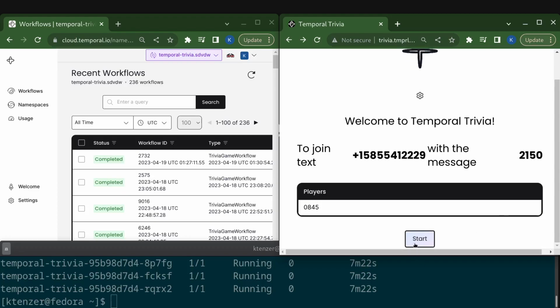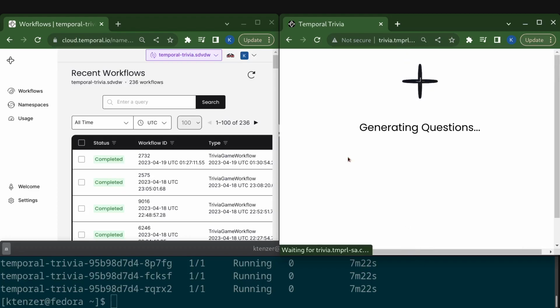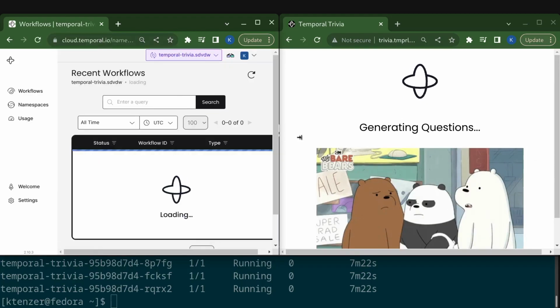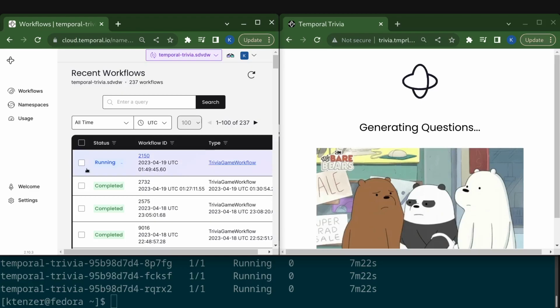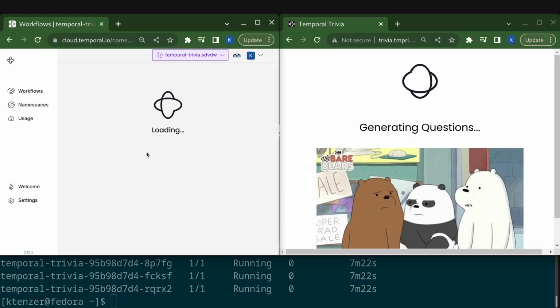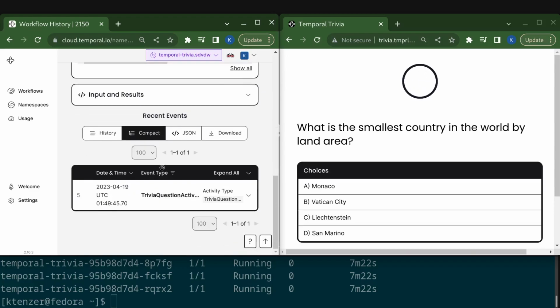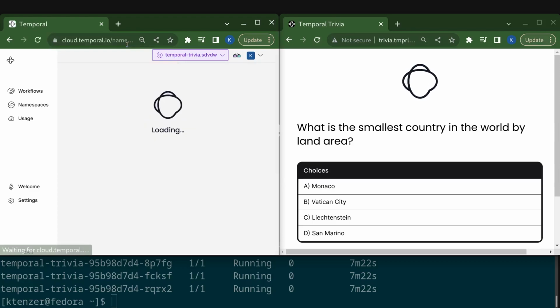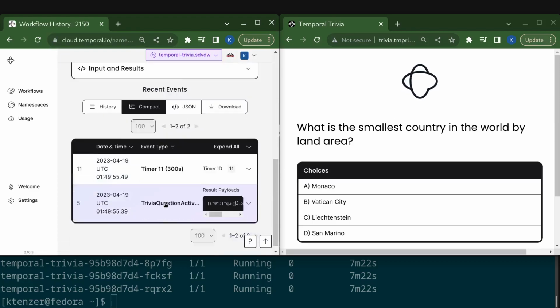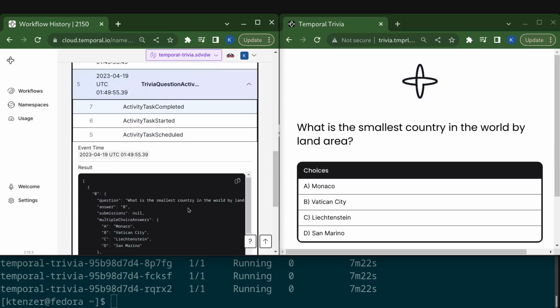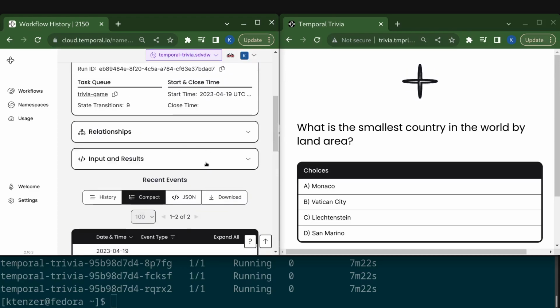So now I'm going to start the game, and you're going to see it generating questions. It launches an activity that talks to ChatGPT to generate the questions. Here you can see the workflow. We can just open that up and see here it went out to start that activity, and it's already showing me questions, so I know it got that activity completed. You can see here it's got a result, and actually we already have the questions and the answers, so we already know what we need to know to basically progress this game.